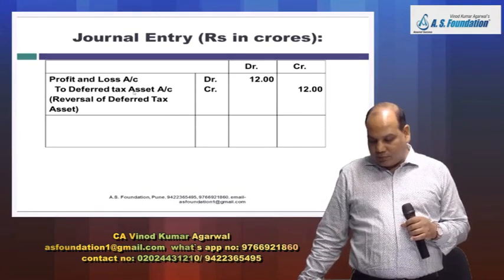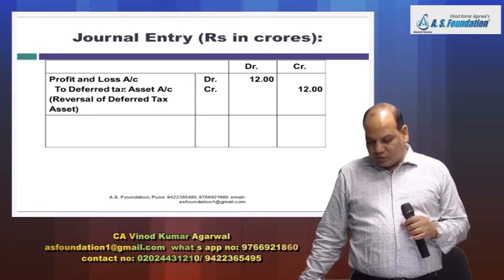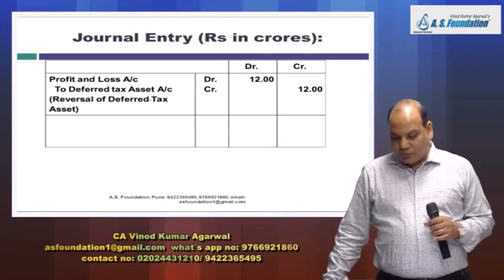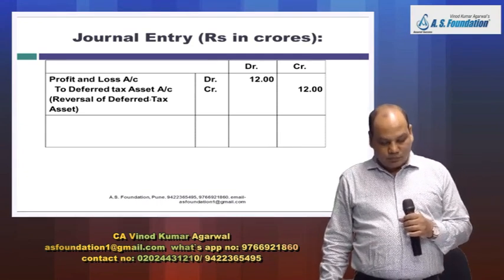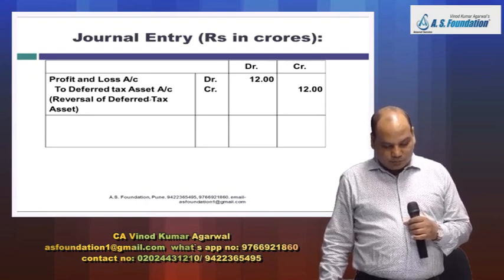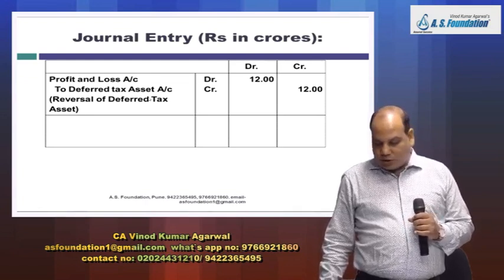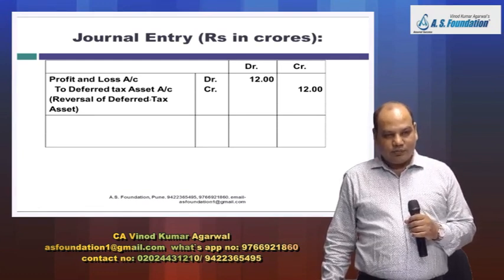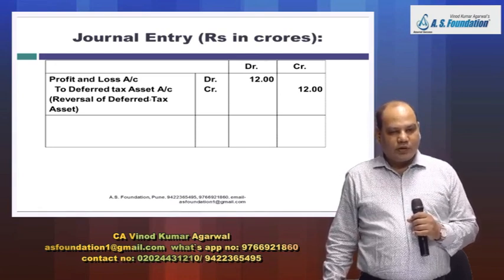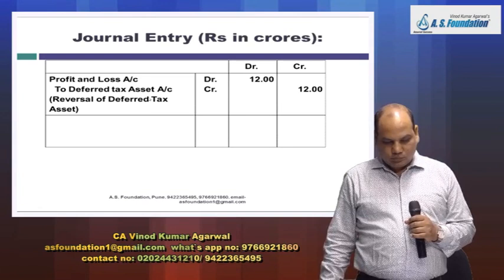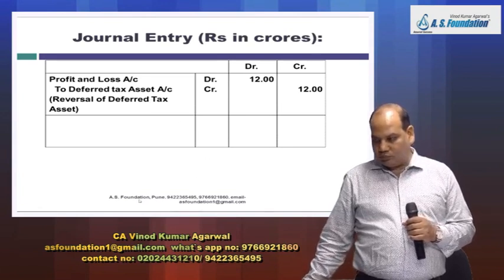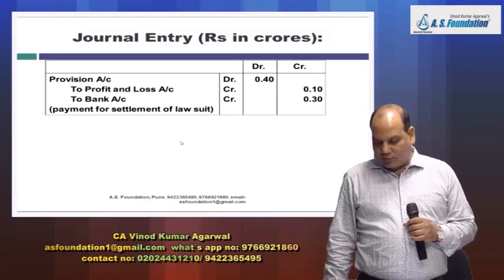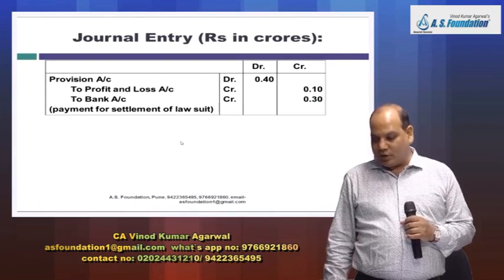Second entry, write down, you write off this DTA account which is existing in your books. P&L account debit 12 to DTA account 12. Reversal of deferred tax asset. And then you write down third entry, settlement of that lawsuit entry.